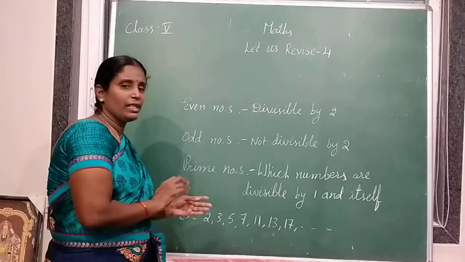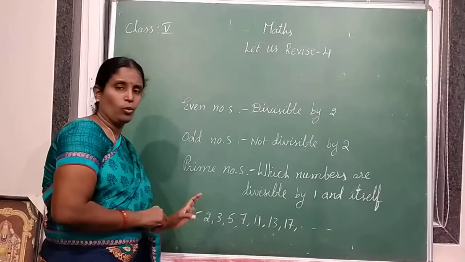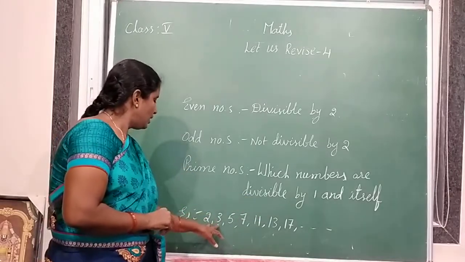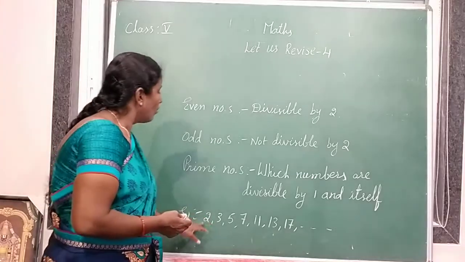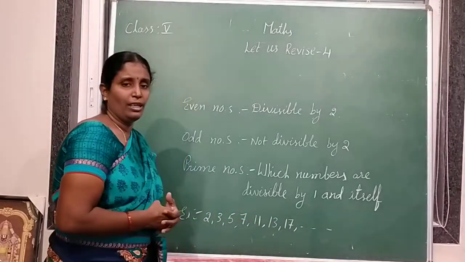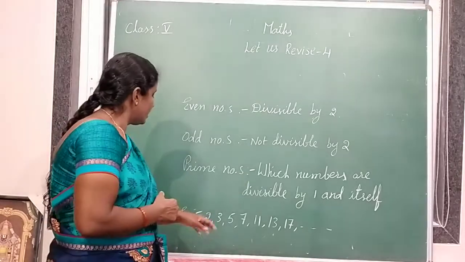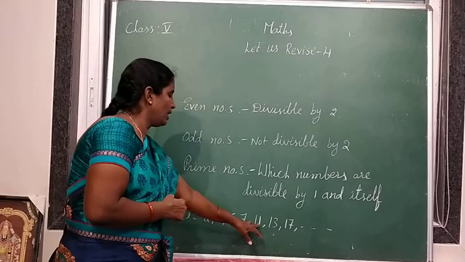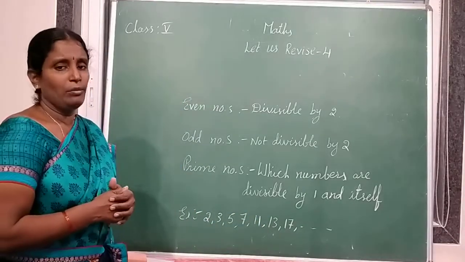Itself means the same number. 2 is divisible by 1 and 2, so it is a prime number. 3 is divisible by 1 and 3. So numbers divisible by 1 and itself are called prime numbers. And see here: 2, 3, 5, 7, 11, 13, 17, 19, 23. All those numbers are prime numbers.